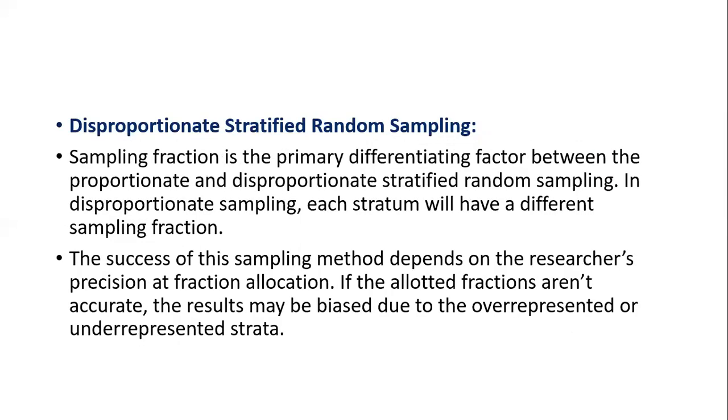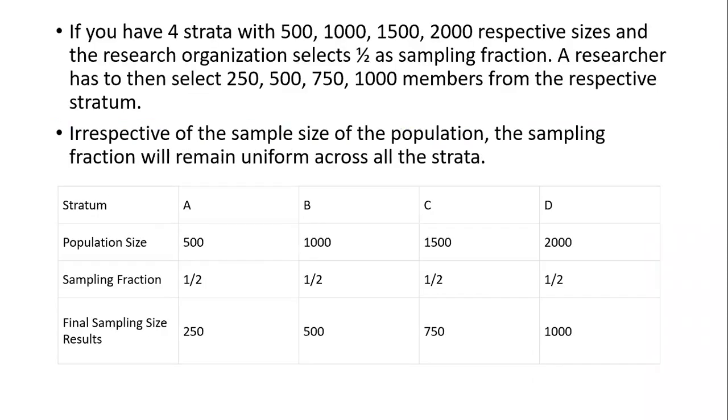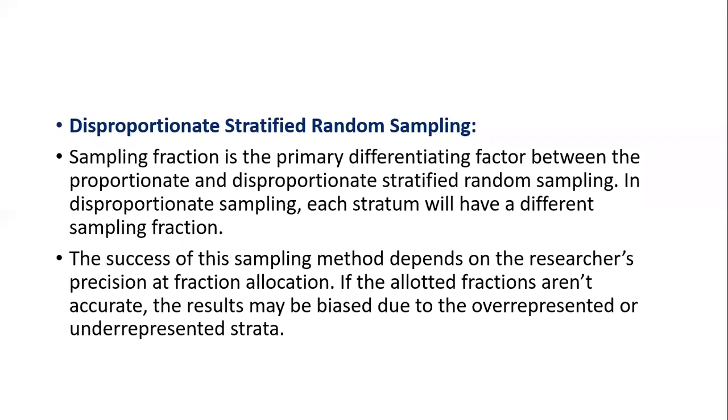Disproportionate stratified random sampling. Here, the sampling fraction is the primary differentiating factor between proportionate and disproportionate stratified random sampling. Okay, so what we are deciding here is the fraction. So that is the main differentiating factor between the proportionate and disproportionate stratified random sampling. In disproportionate sampling, each stratum will have a different sampling fraction. Here we were allowing 1 by 2, 1 by 2. So here it will be a different sampling fraction.